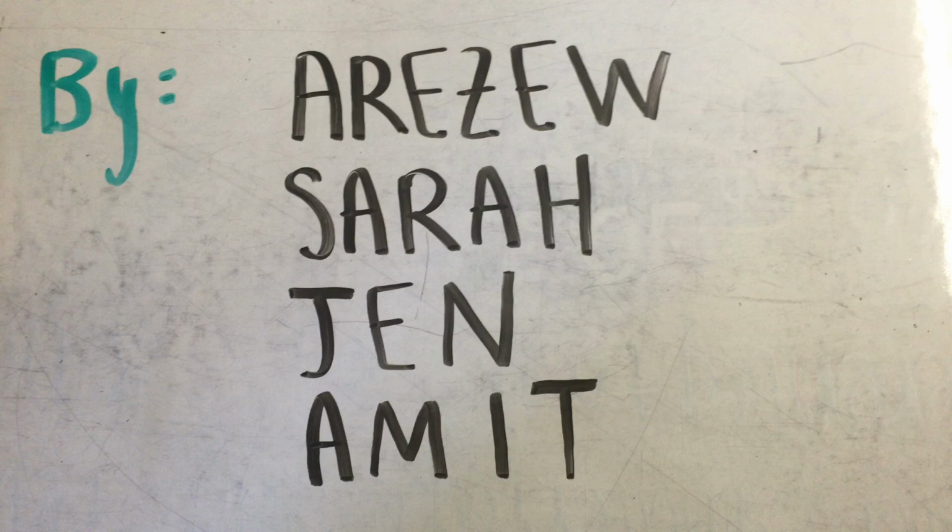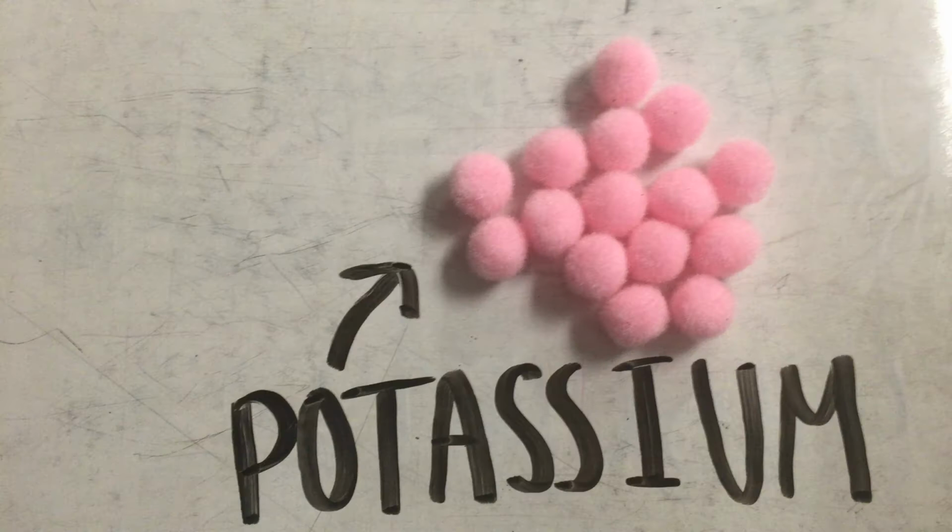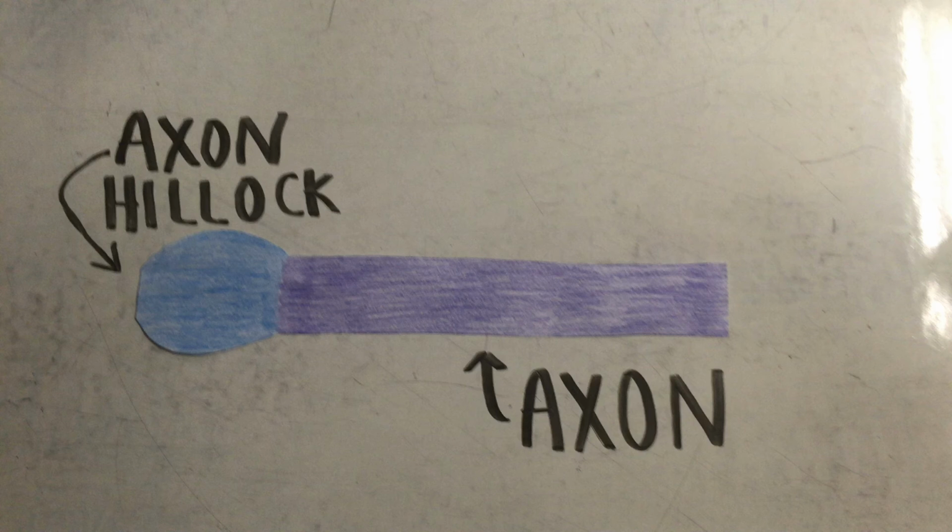First, we have our materials: sodium, potassium, neurotransmitters, the neuron, and the axon.